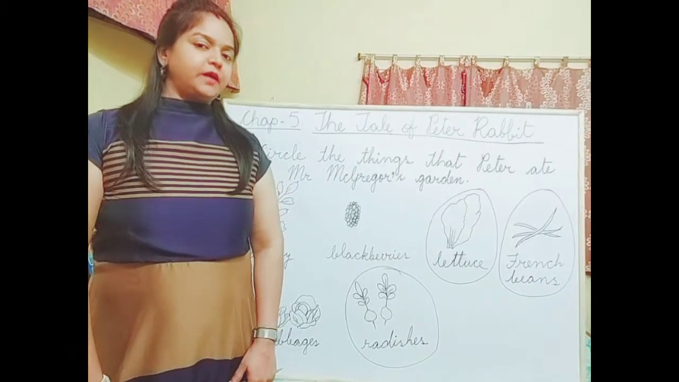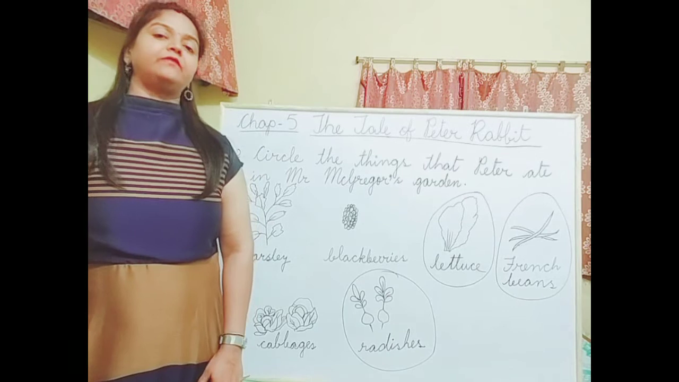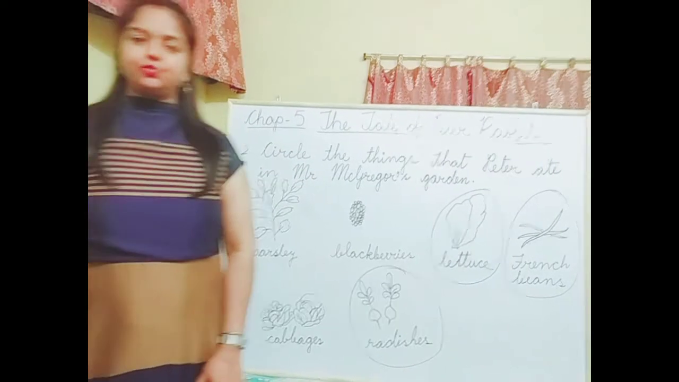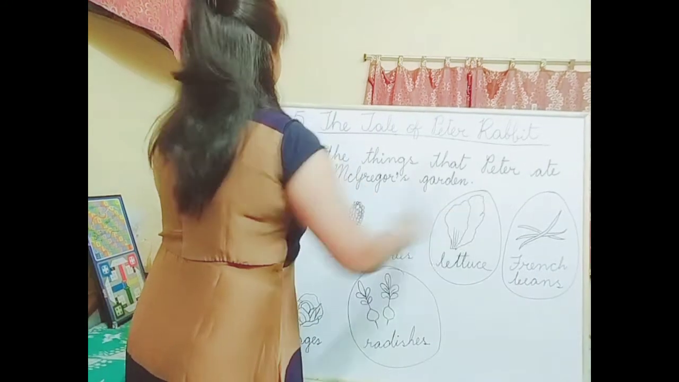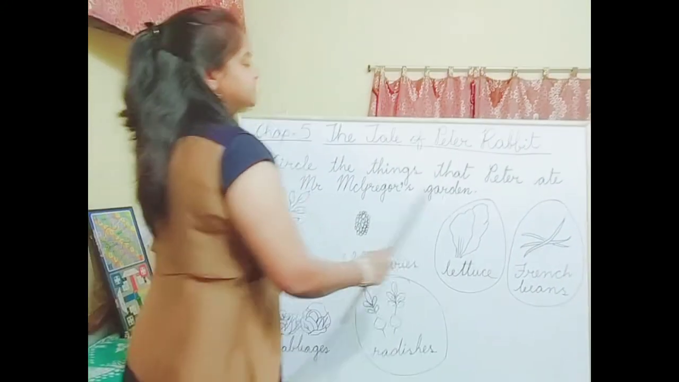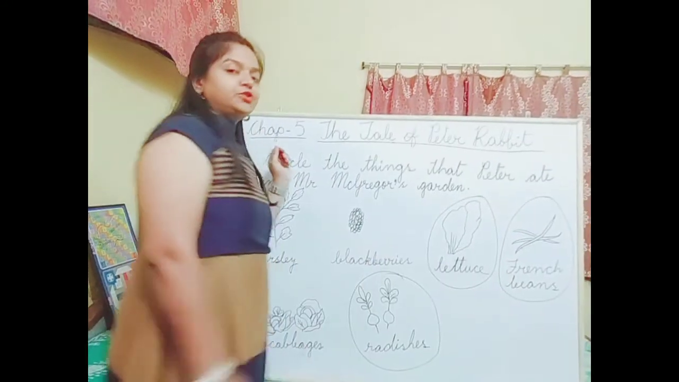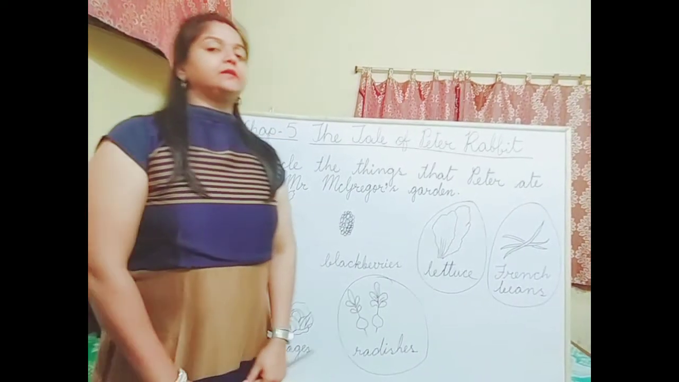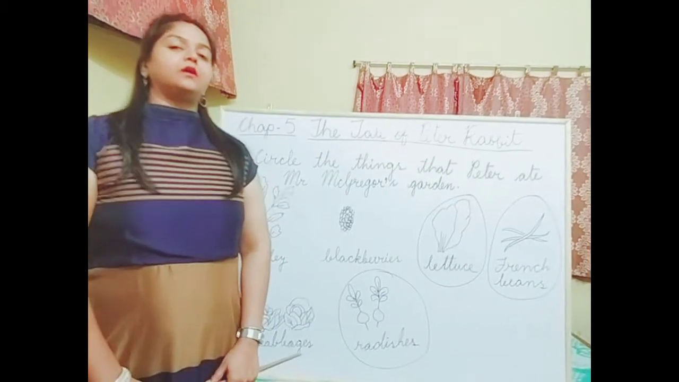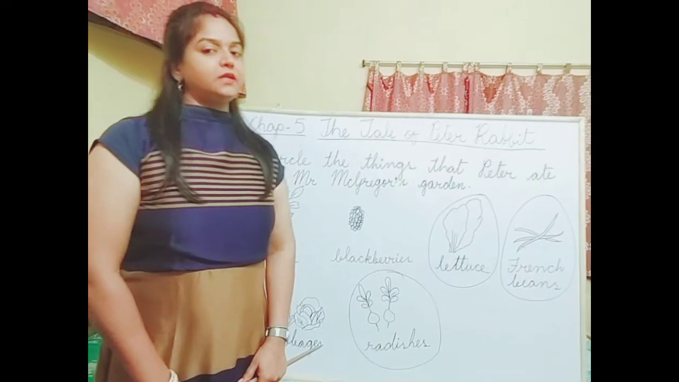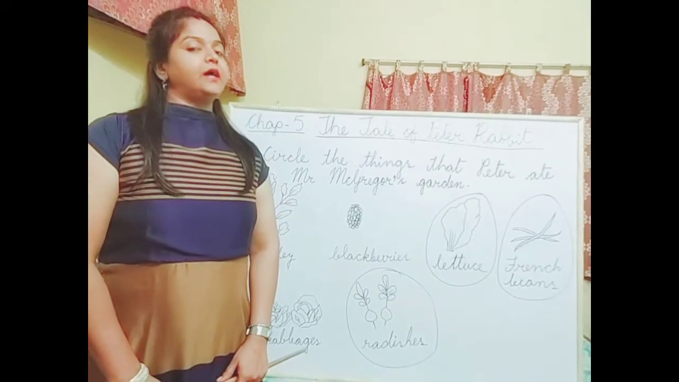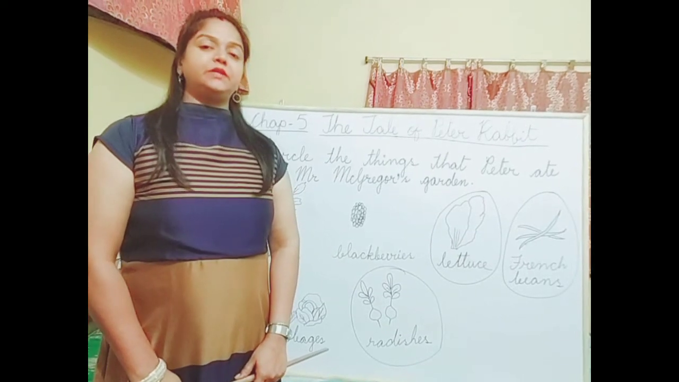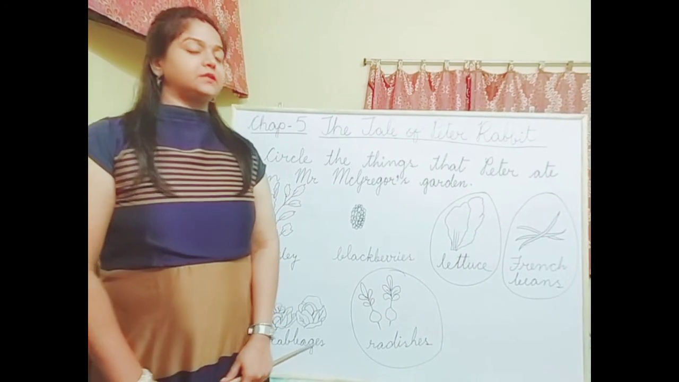Now come to the next page, page number 65. Let's read question number 2. Circle the things that Peter ate in Mr. McGregor's garden. In your book children, you can see that there are pictures given and you have to circle the things that Peter ate in Mr. McGregor's garden and leave the things that Peter did not eat in his garden.